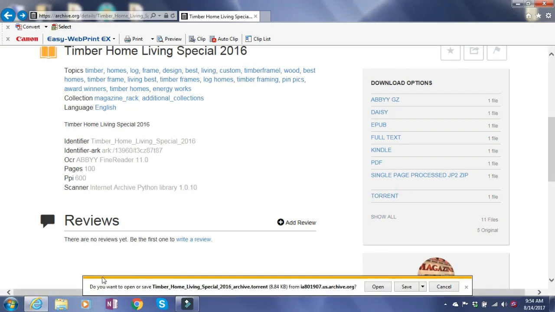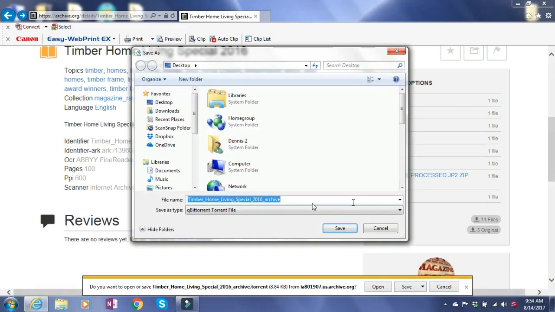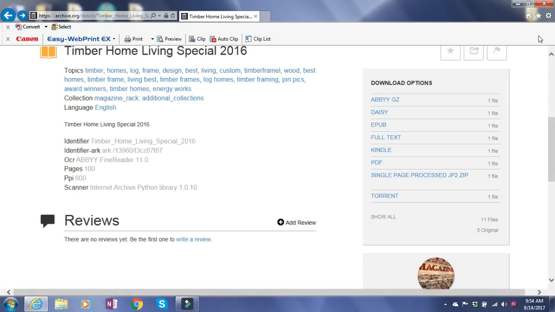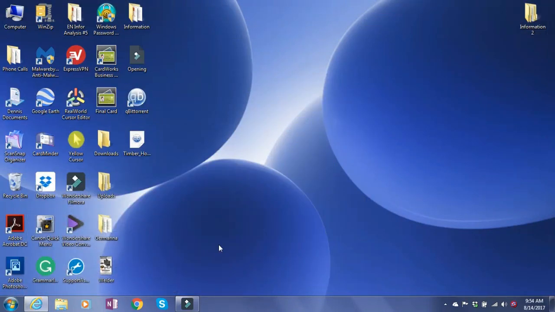And again, a box will come up here at the bottom, and we can save it. And I'm just going to say Save As. And I'm just going to leave it what they have it, Timber Home Living Special 2016 Archive. I'm going to go up here, click on Desktop, and then hit Save. It's running a security scan. It's completed, and now it's on my desktop. So I'm just going to go up here and minimize this.